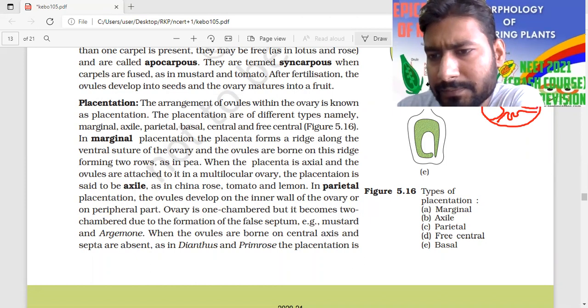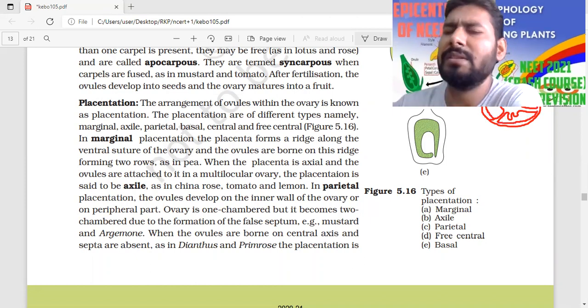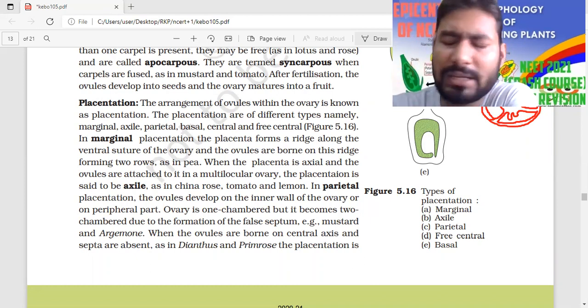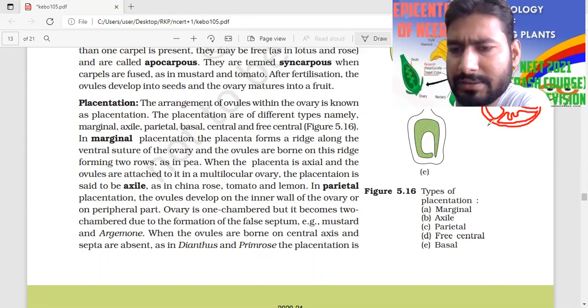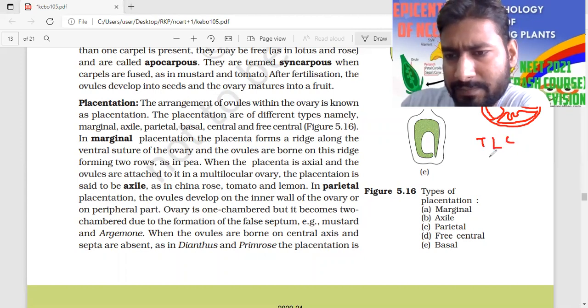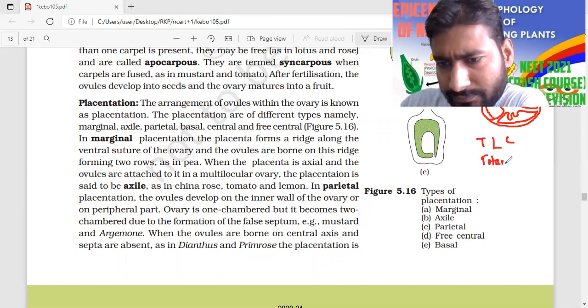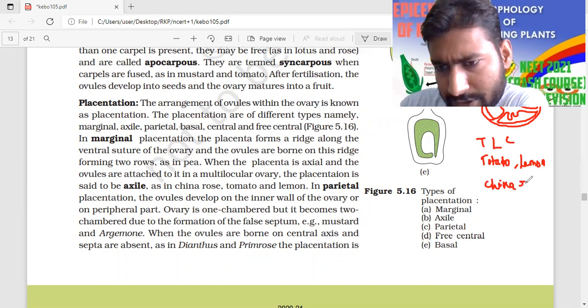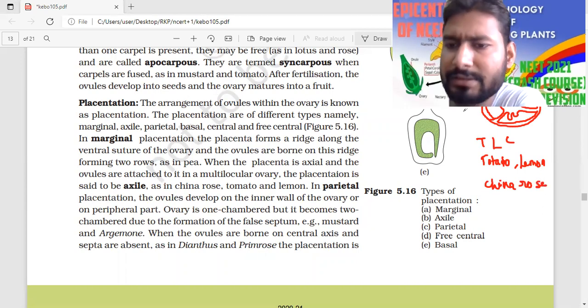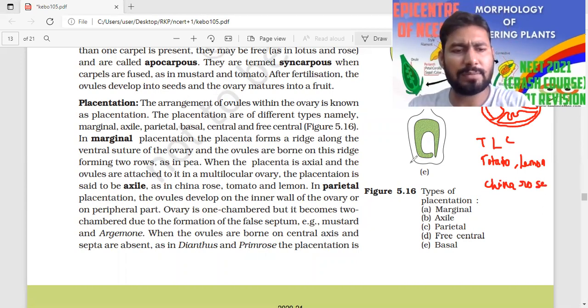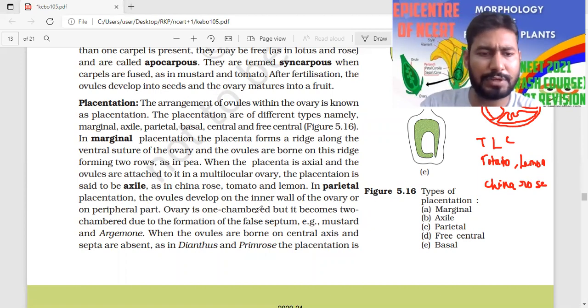Now look at this figure. This is the axile placentation. Axile placentation is found in TLC: tomato, lemon, and China rose. Okay, this is the axile placentation. Where is axile placentation found? It is found in the tomato, lemon, and China rose.